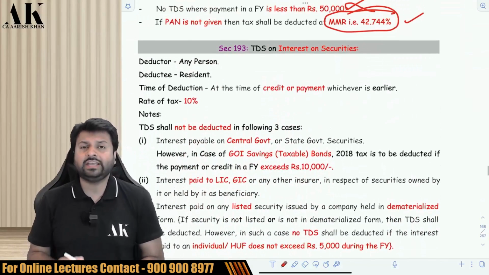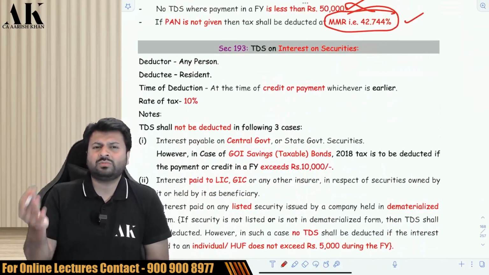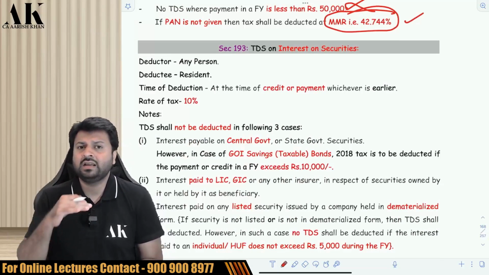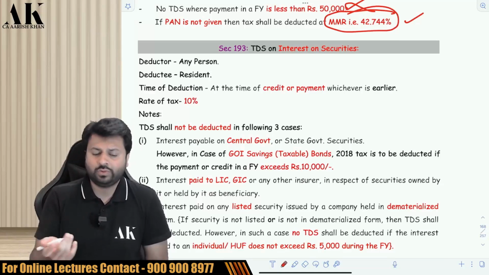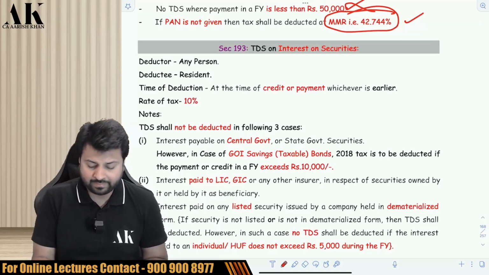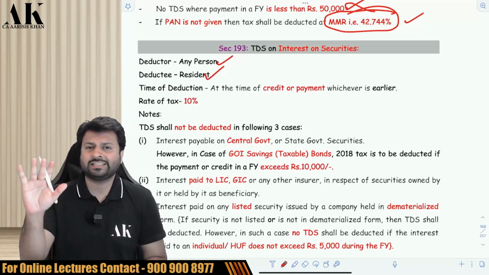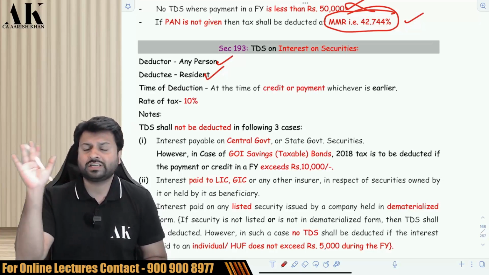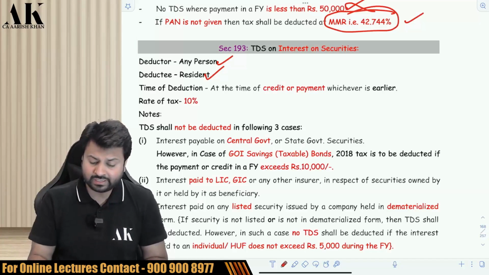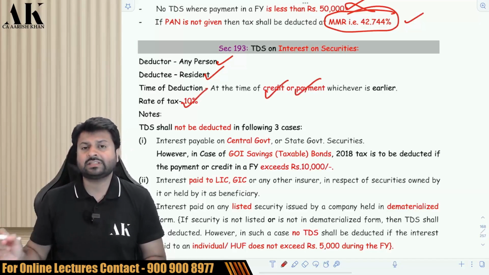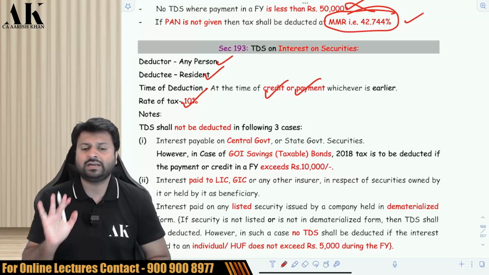Interest on securities. Interest on securities means interest on bonds, interest on debentures, etc. How the TDS will be deducted on this section, who will deduct, so on and so forth, we have to see one by one all of them. Any person will deduct TDS, whose TDS only resident is covered. In the previous two sections, resident and non-resident both were covered. In the previous two sections, TDS was deducted on payment basis, but here TDS is deducted on credit or payment, whichever is earlier. Here the TDS will be deducted at 10%.